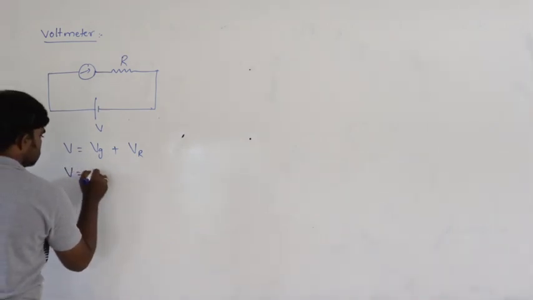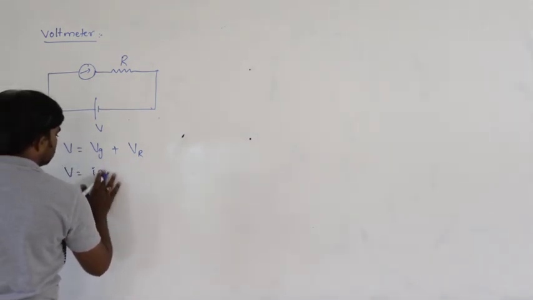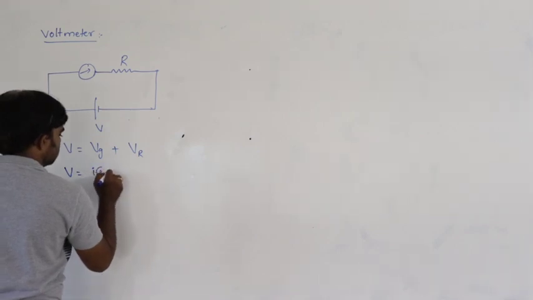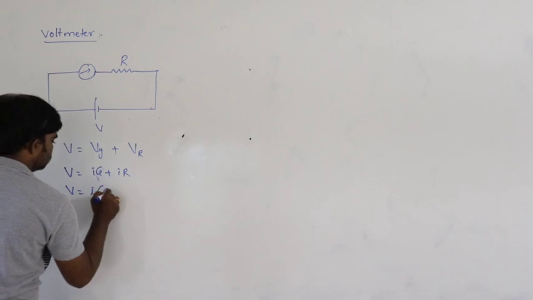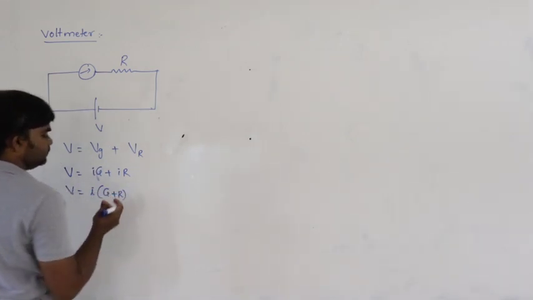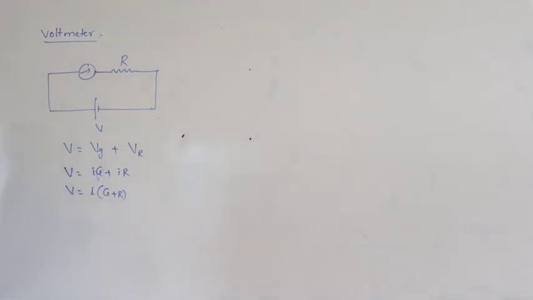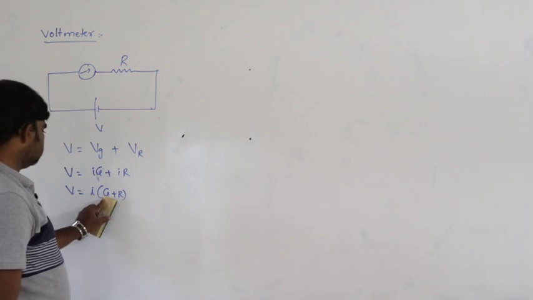Then V is equal to IG plus IR. Therefore, V is equal to I into (G plus R). So this is the situation.